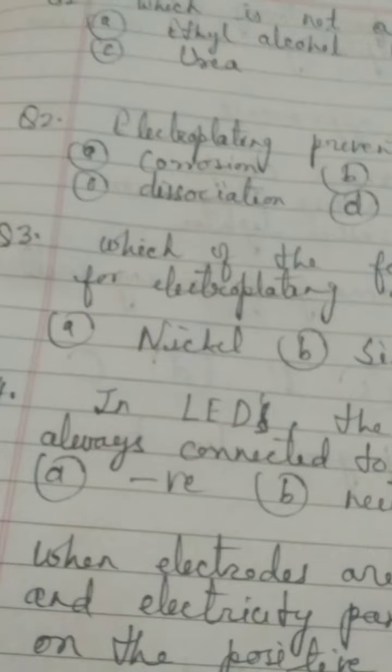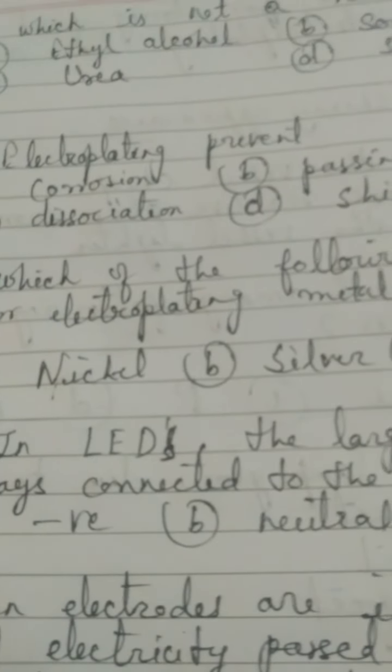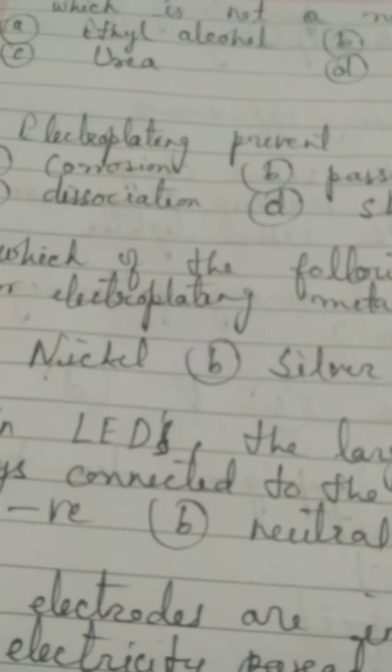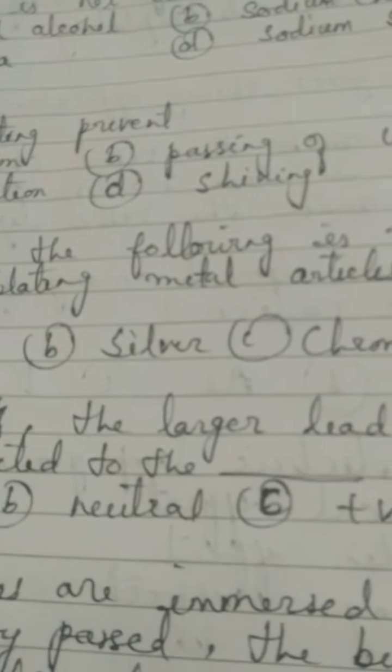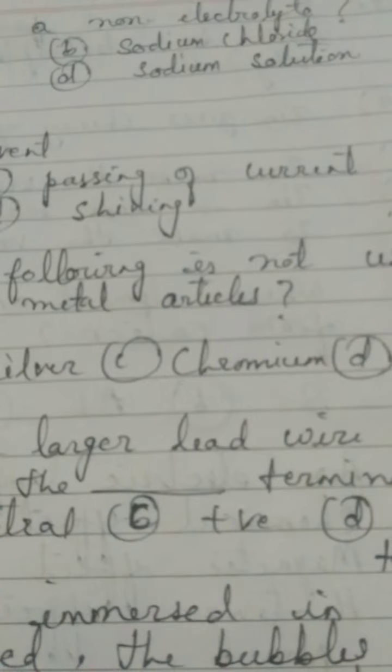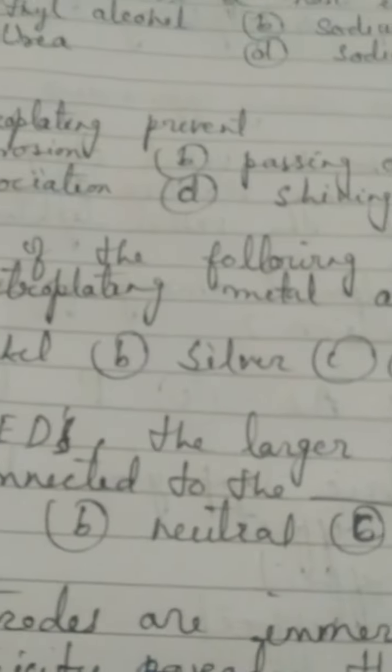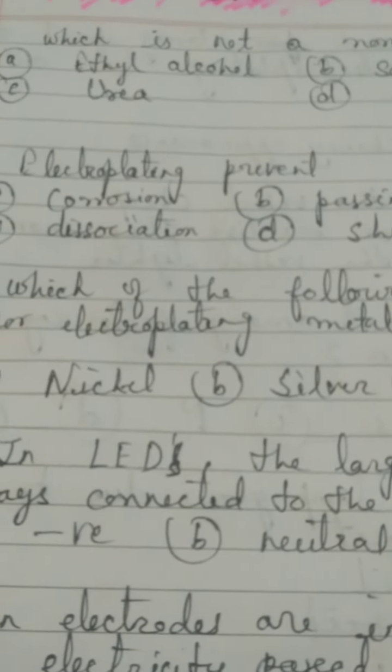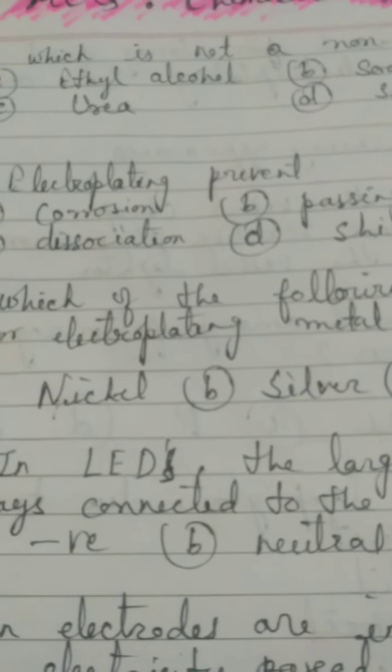Got it? Question 2. Electroplating prevents what? Does it prevent corrosion? You think upon it. I am not going to tell you what the right option is. Passing of current, shining, or dissociation. Dissociation means breaking down.